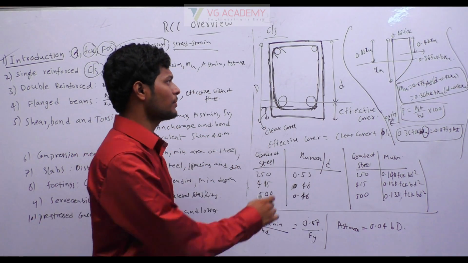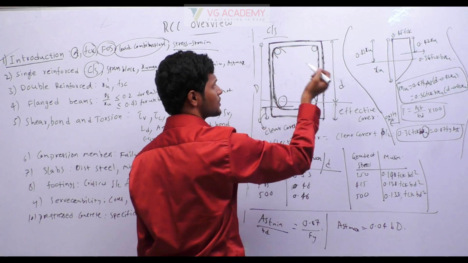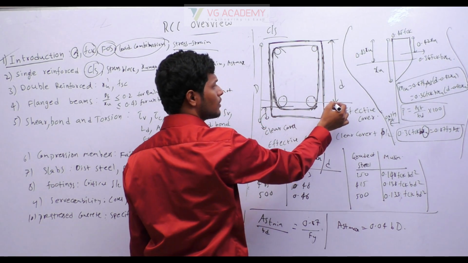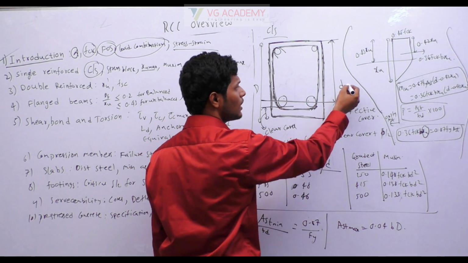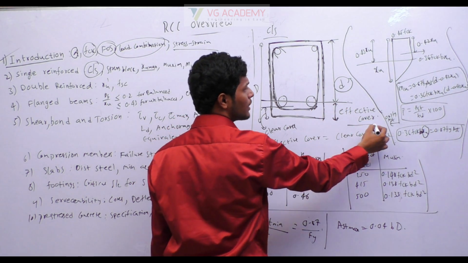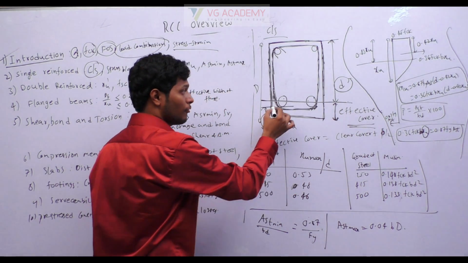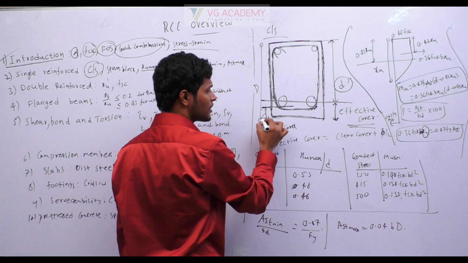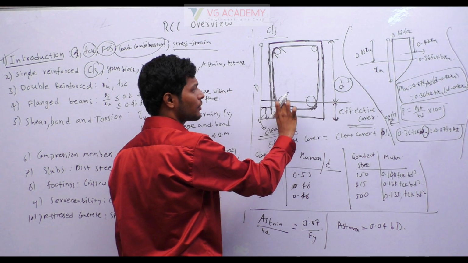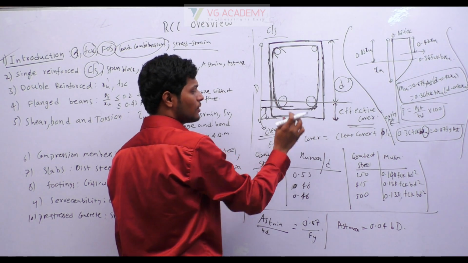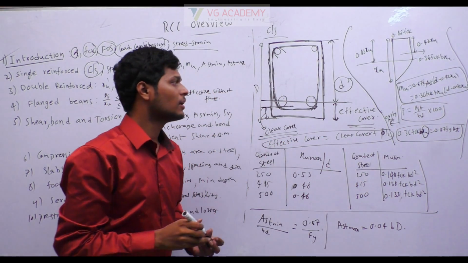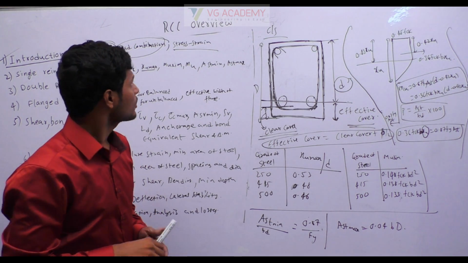If you see the cross section of the beam, these are longitudinal steel bars and this is a shear stirrup and this is the beam. In this, we have to know, from the end of compression fiber to the center of the steel, it is called effective depth. Next, from the center of tension steel till the end of tension fiber, it is called effective cover. From the end of tension steel to the end of tension fiber, it is called clear cover. That is the difference: clear cover is measured till the end, effective cover is measured till the center of the steel. So effective cover will be clear cover plus half of the dia we have used for longitudinal reinforcement. Okay, that is one important bit we have to remember.